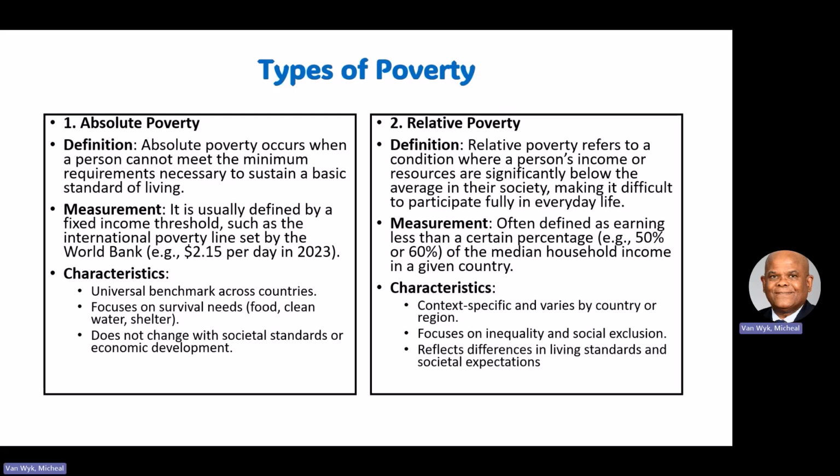So $2 today, the dollar is 18 rand. So a person on a daily basis who spends less than 50 rand... it's currently 90 rand. They have increased that number to 90 rand. If a person in your community that you know spends less than 90 rand per day, that person is in absolute poverty. And then on the other hand, you can measure a person with relative poverty who is earning less than